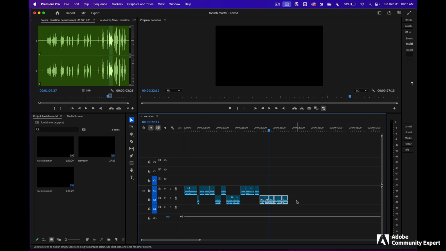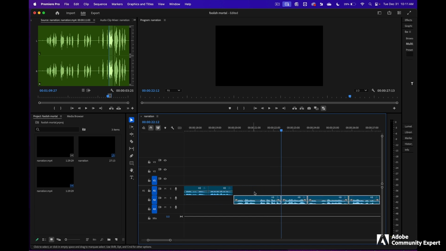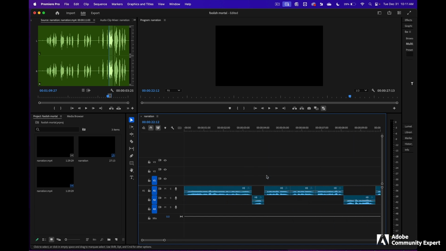This visually helps me to tell which part is which. Let's zoom in a little bit. And what you want to do is listen to the conversation. People don't talk right after someone else talks. They kind of think about what they're going to say first. So you want to have some spaces in between here.